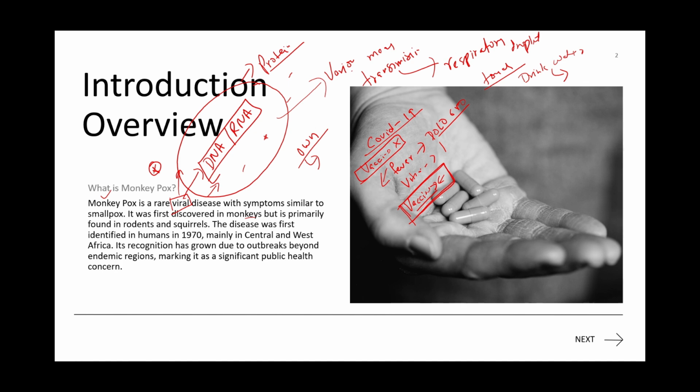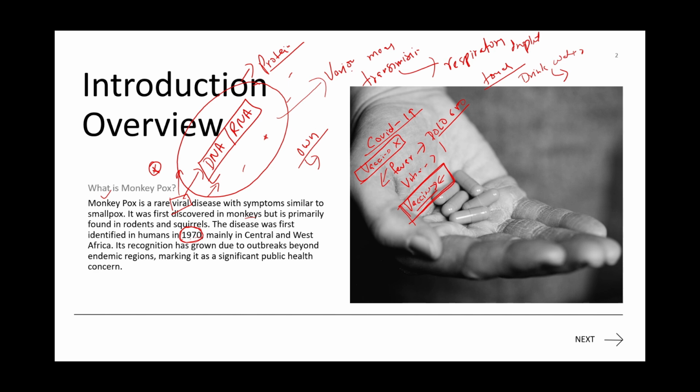You remember why covid-19 was named that? It was found in the year 2019, that is a virus, so that kind of naming convention may have been followed for the name covid-19. Similarly, monkeypox was named after the monkey, where it was first discovered. So the name was given to this disease. This monkeypox disease was first identified in the 1970s. So this is not something new to us, as the coronavirus was very new to us.